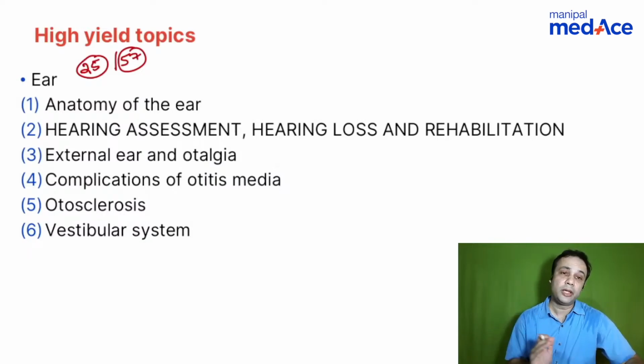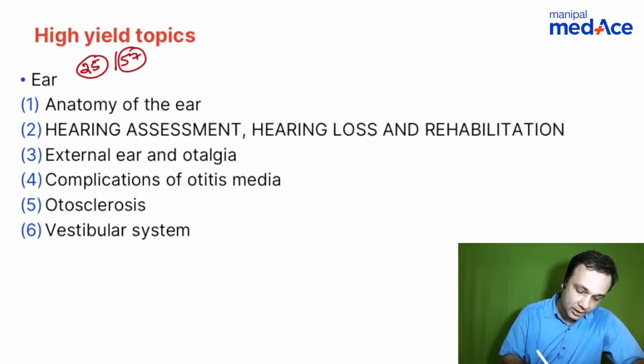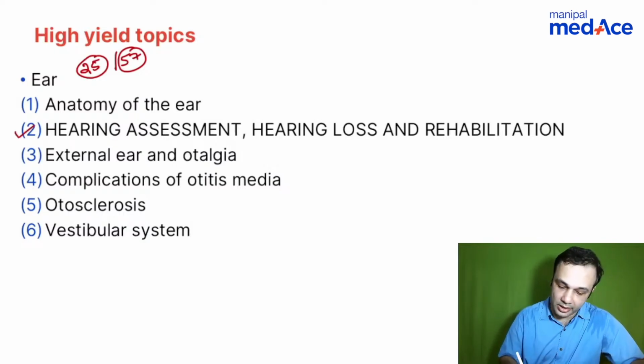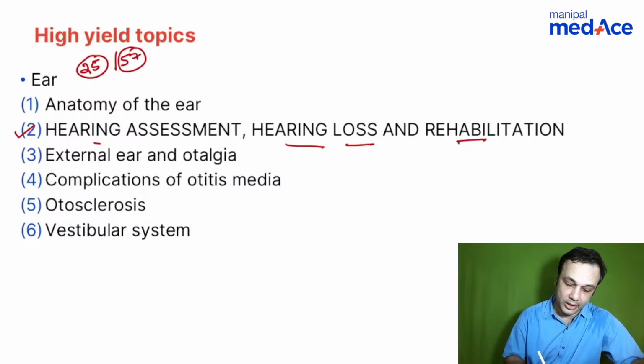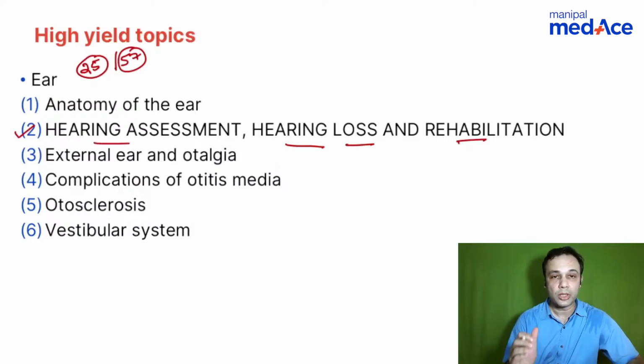When you take the ear into account, the most common topics are hearing assessment, hearing loss, and rehabilitation. We will discuss more about this in the PYQs, right? Hearing assessment, hearing loss and rehabilitation are the three most important topics.